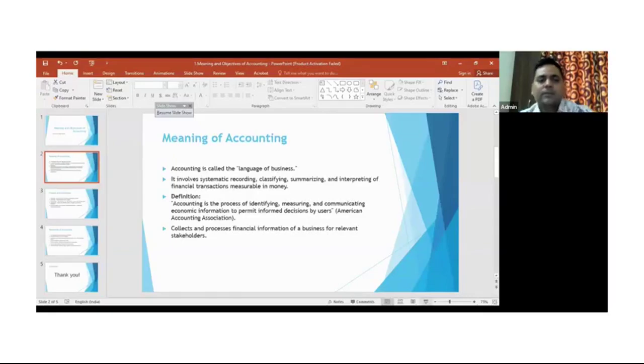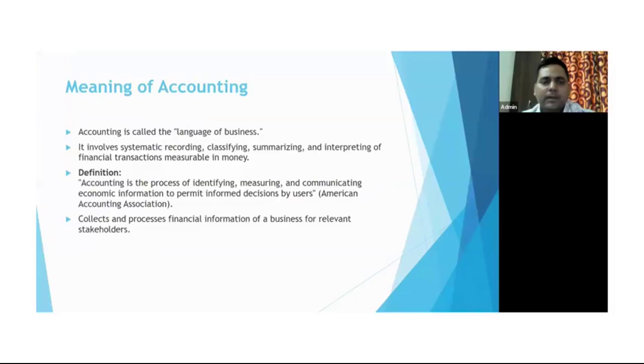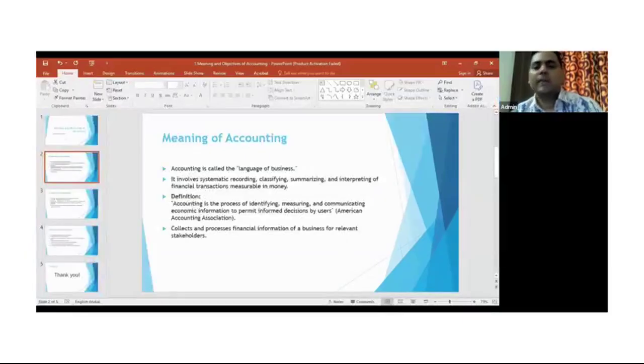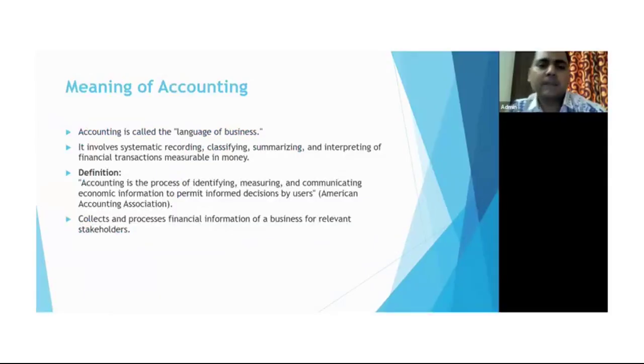So meaning of accounting, it is nothing but, accounting is called the language of business. The language is depicted in a specific format. That's the reason it is known as language of business. It involves systematic recording, classifying, summarizing, and interpreting of financial transactions measurable in money. Okay, so all the transactions or activities which are not converted into money should not be a part of accounting.